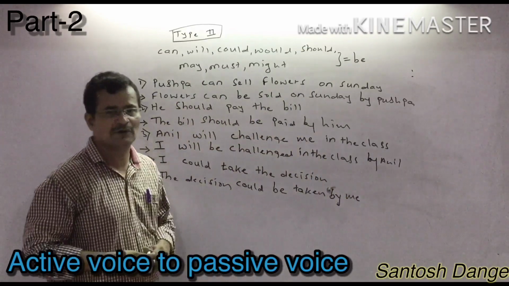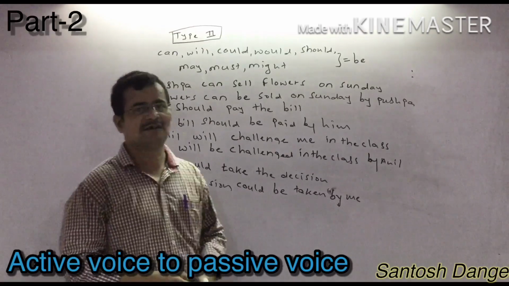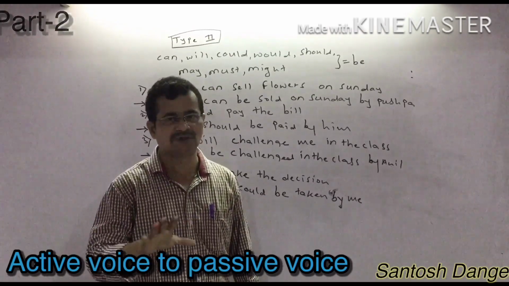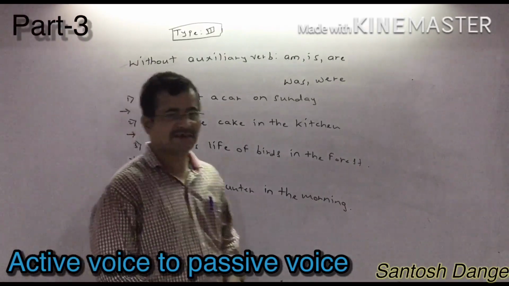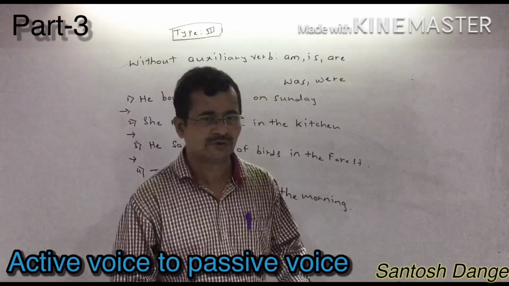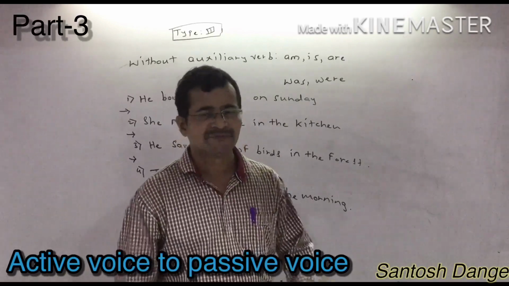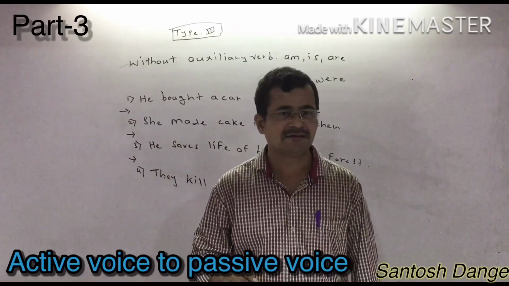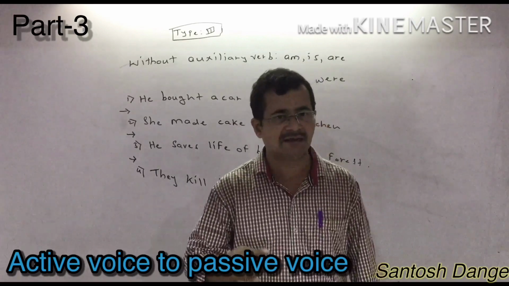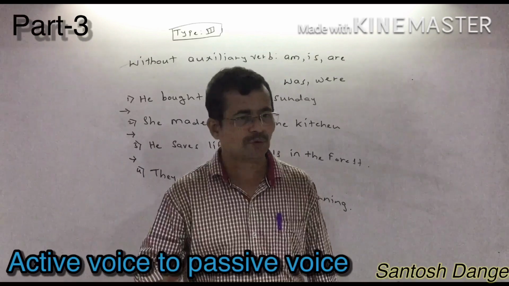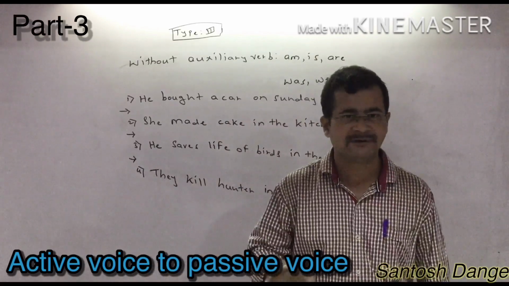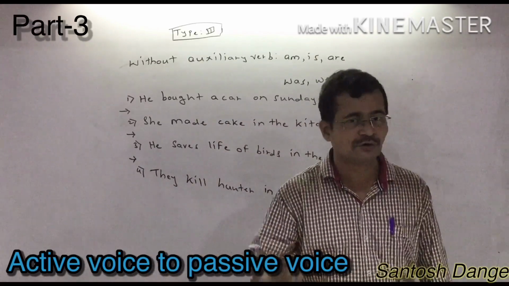In this way, we have completed the second part of changing active voice to passive voice. In the first form, we have seen that whenever have, has, had is given, you write been to join the sentence. In the second form, we have seen that if they have given any other auxiliary verb like can, will, should, would, then you have to take be to join the sentence.